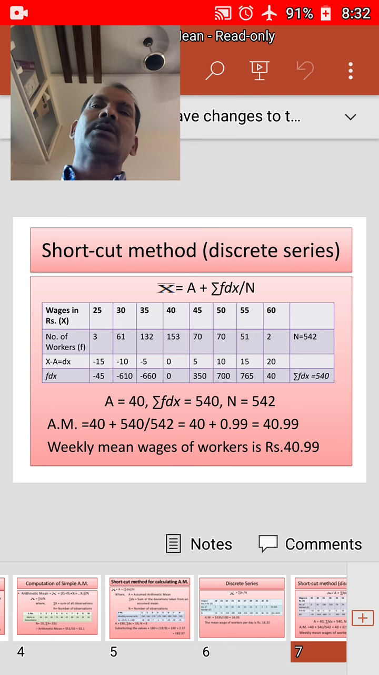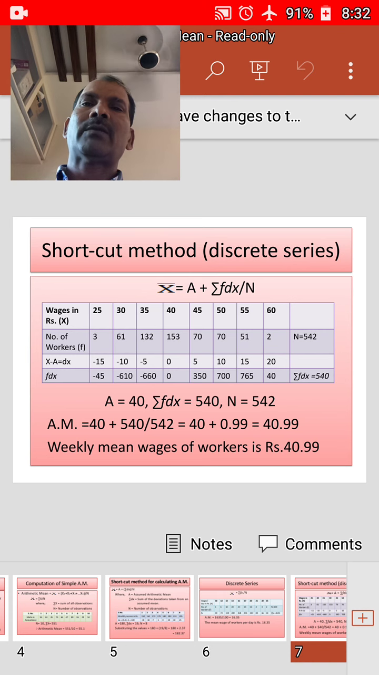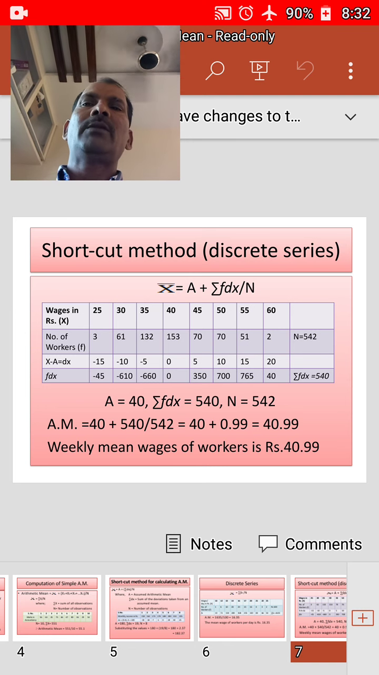In the case of the shortcut method, we have to follow a few steps in order to calculate the arithmetic mean. One, assume any value as the mean of the series and denote it by a. Take the deviations of the variable x from the assumed mean a and denote the column by dx. Dx is equal to x minus a. Multiply the deviations dx with their respective frequencies f and denote the column by f dx.